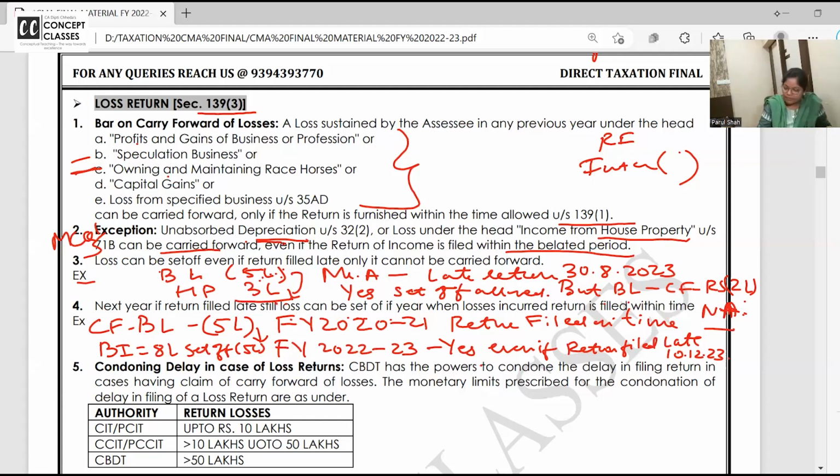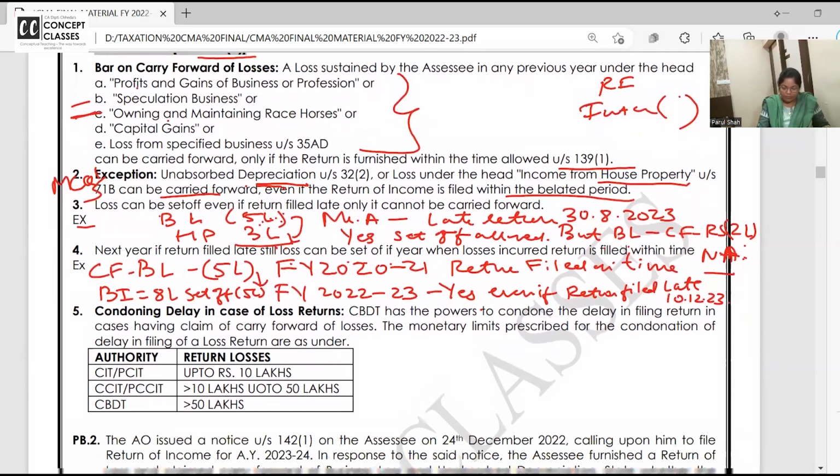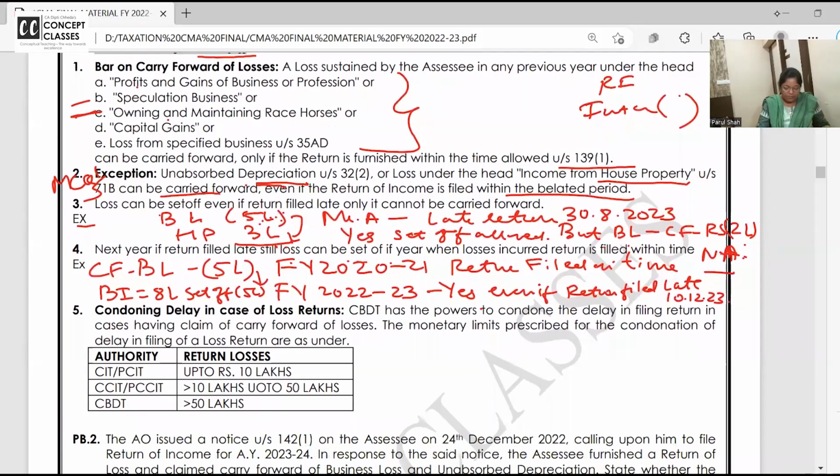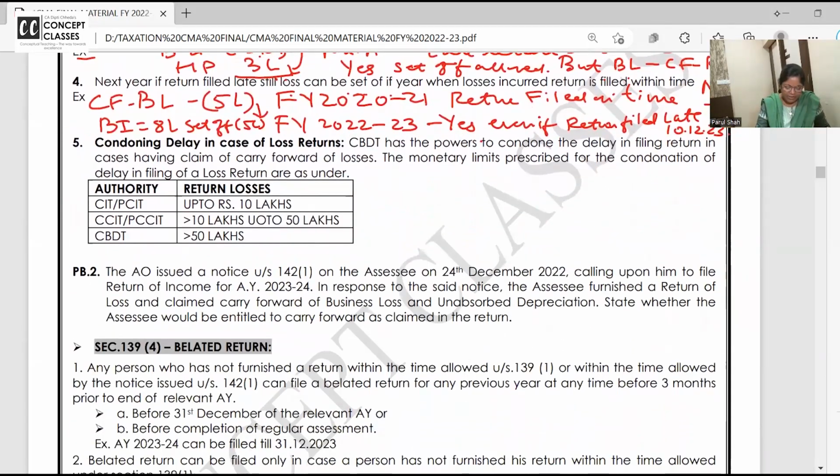Chalo. This is also something very nice. You all should know. Are the examples clear or not? All of you should put a message. Sairani, Kasif, Ashwini, all of you, is it clear or not? This second example, read it again at home. Tomorrow also I'll be taking the second part of return of income. That time you can ask.